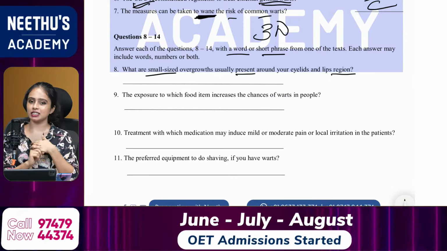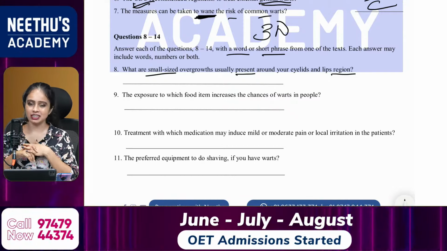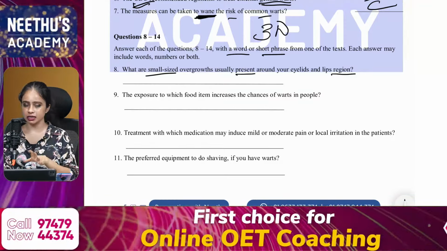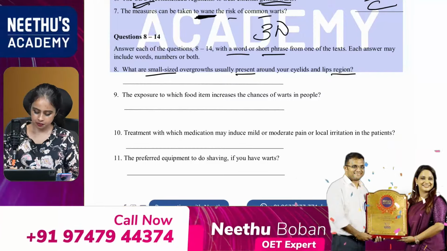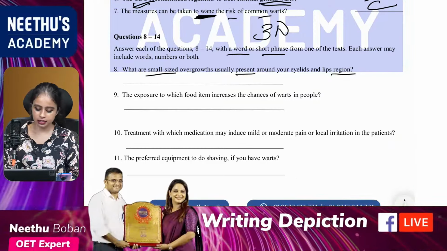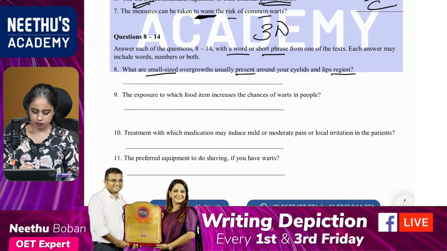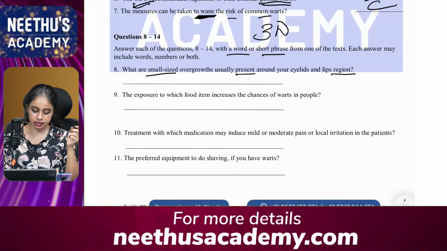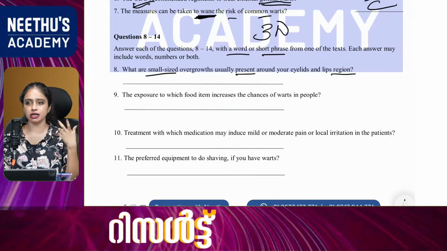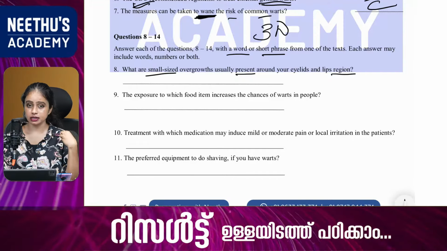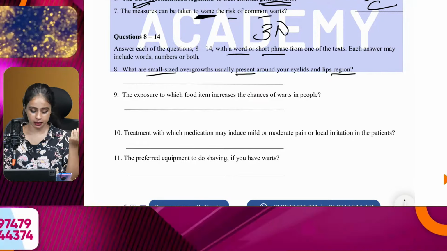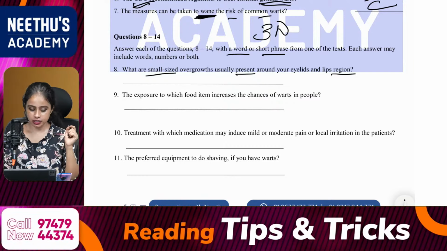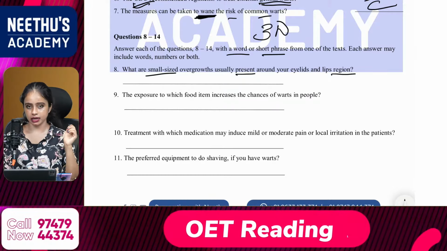Okay. Yes, 13 words, and you know that, right? So, what are the keywords? Yes, small sized, present, region. So, that answer is from filiform words. So, you got the correct answer. Filiform words or digitate words. So, where is that answer mentioned? In which text is it mentioned? Whether it is in text A, text B, text C, or text D. Where is it mentioned? Filiform words. That answer is mentioned in which text?